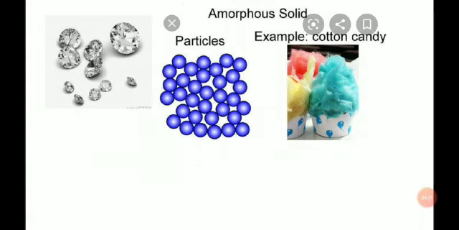As you see in the diagram, the plastic has a haphazard arrangement of the atoms and molecules, while in cotton and in candies, a haphazard arrangement of the molecules is there. So they do not have a fixed type of molecules or a fixed structure. So these are amorphous solids, but the diamond has a fixed crystalline structure. So it is solid with a fixed boiling point and melting point.